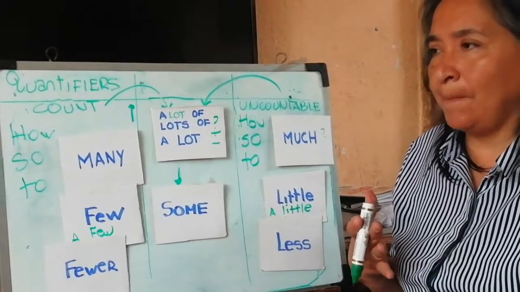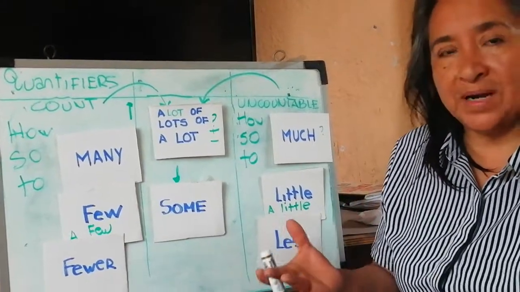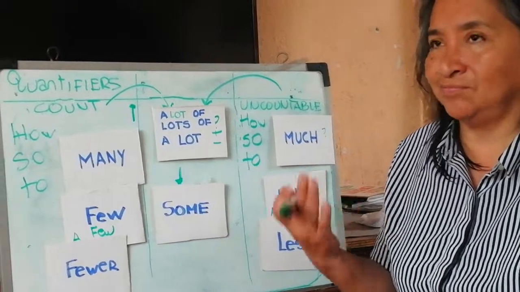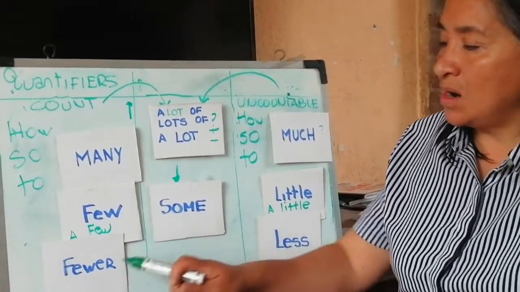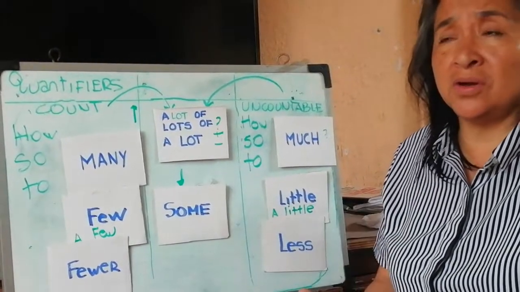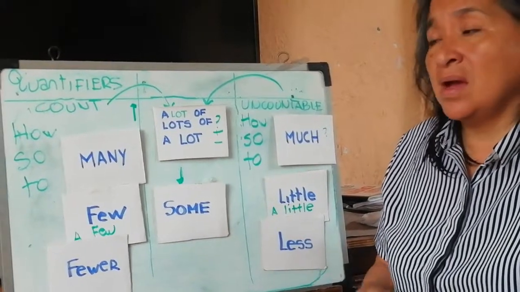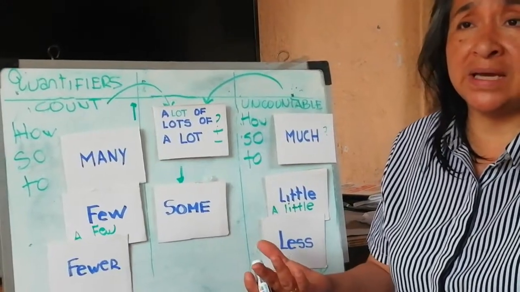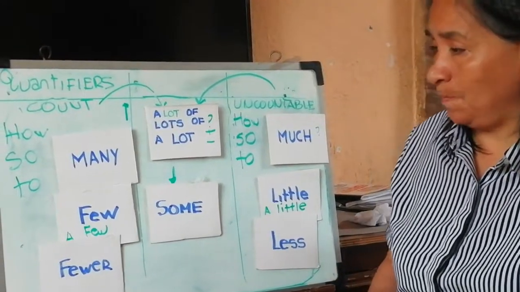This is used for comparative sentences. For example, I have less money than last week. And on the contrary, I can say I have fewer friends than my daughter, for example.